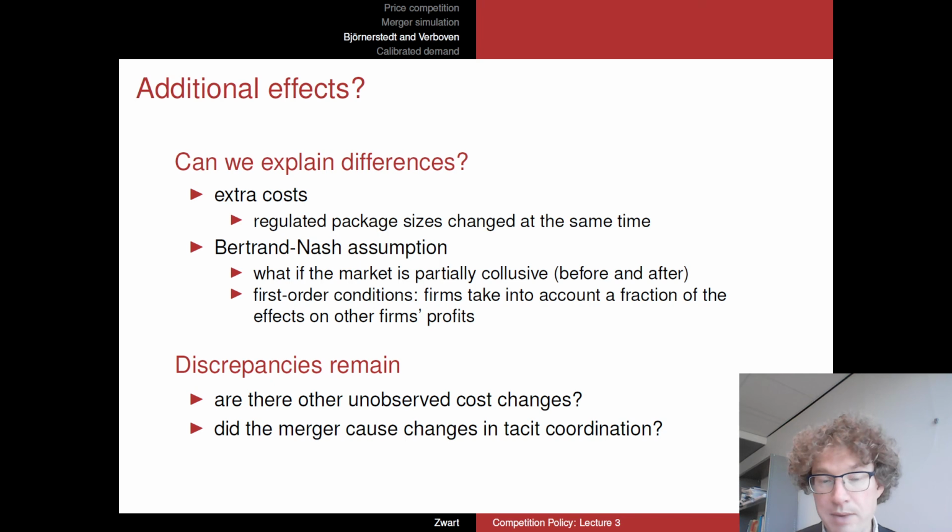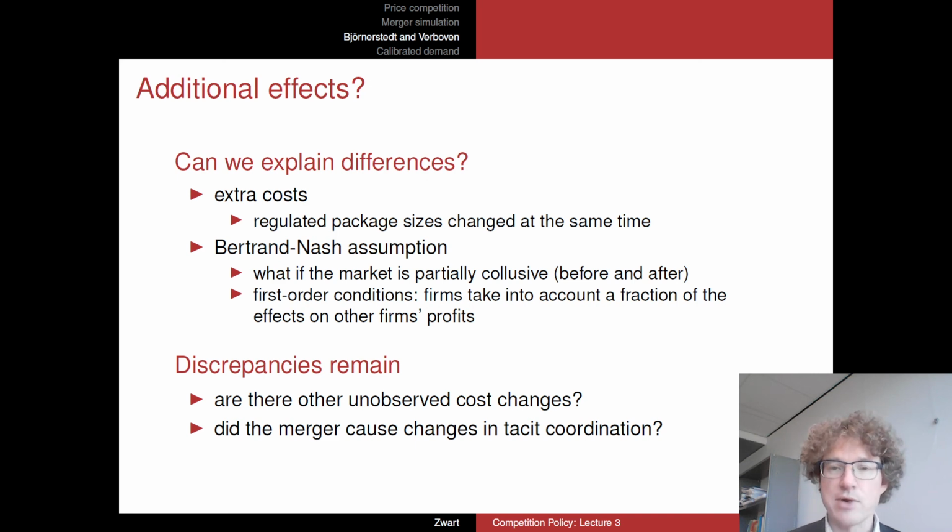So something is happening here. We don't know exactly what. There might be other cost changes, of course, that they didn't look into. What might also be true is that as a result of the merger, there is a change in collusive behavior. Perhaps before the merger it was difficult to collude, whereas after the merger it became a little bit easier to collude among these companies. If you include that, of course, you will again get at least a better explanation, in particular, of this aspirin price markup, change in markups as well. So that's basically what the Bjørnstad and Verboven paper does: confront simulation with reality.